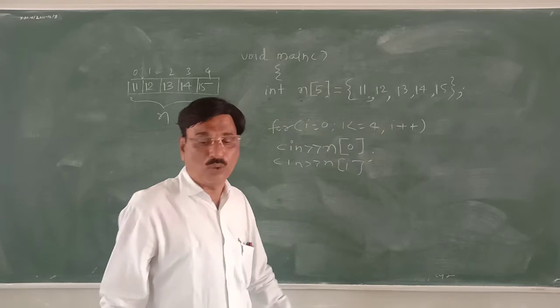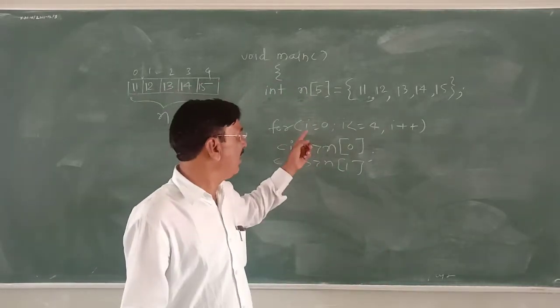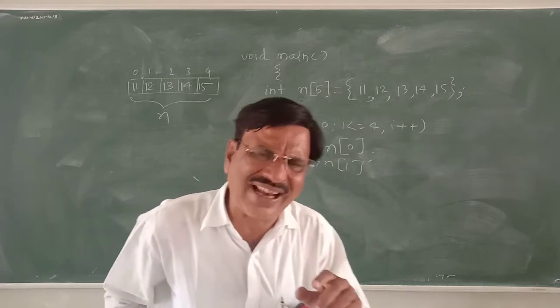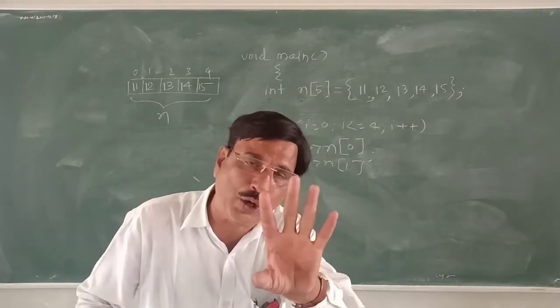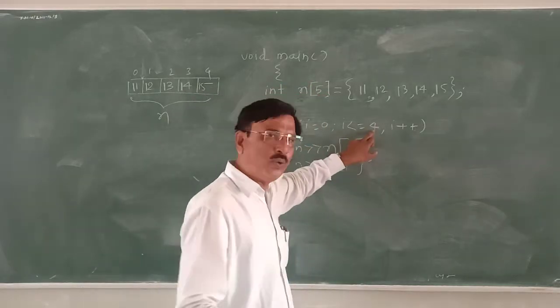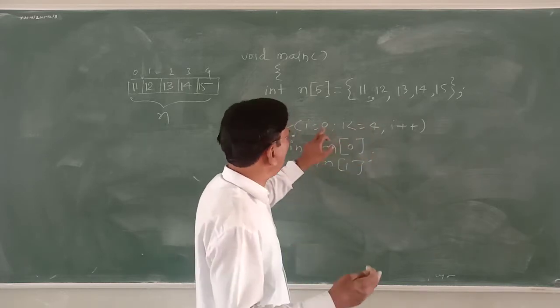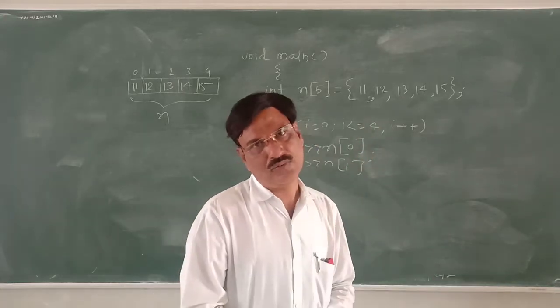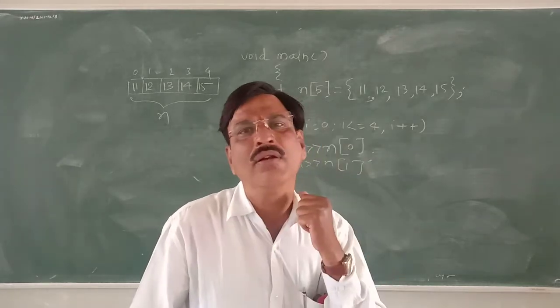We know that to construct the loop, three things are required: initialization, condition and increment. It is not necessary that the loop starts from 1 to 5. You can start from 1 to 5, from 0 to 4, or from 11 to 15.